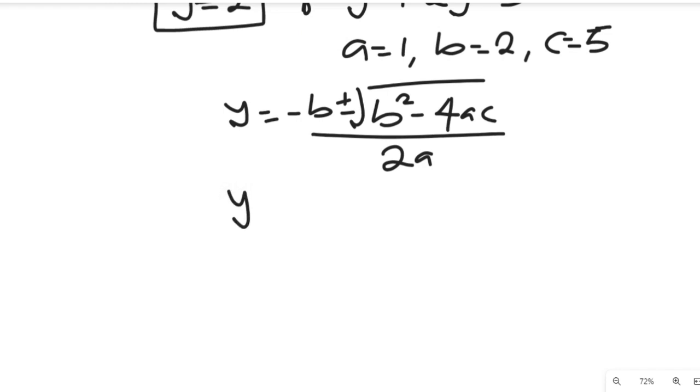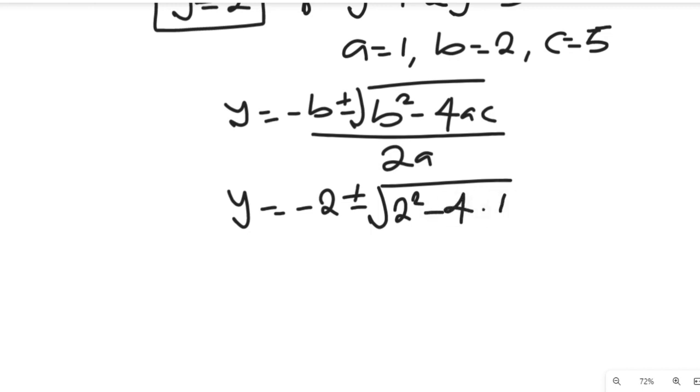We'll have our y to be equal to minus 2 plus or minus square root of 2 squared minus 4 multiplied by 1 multiplied by 5. This will be divided by 2 times 1.